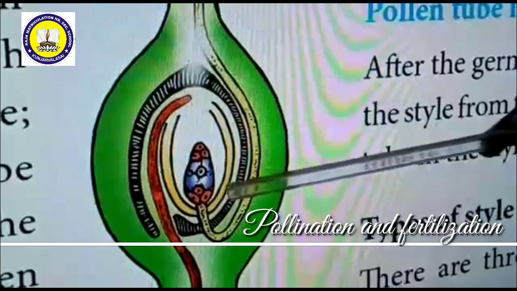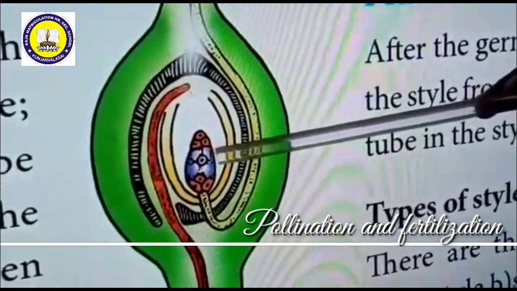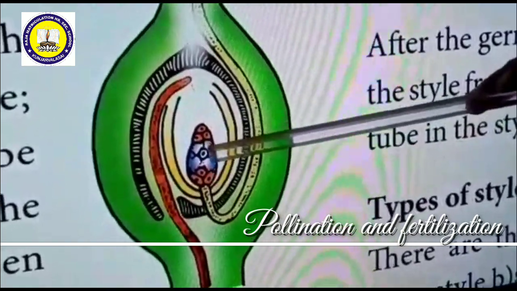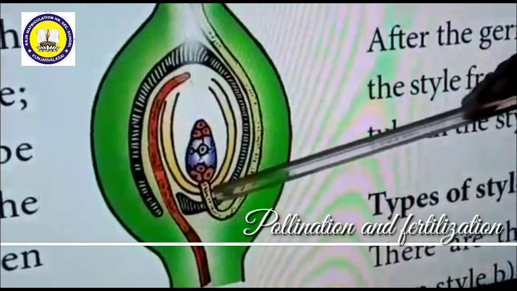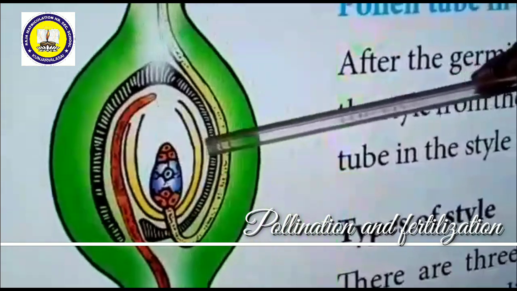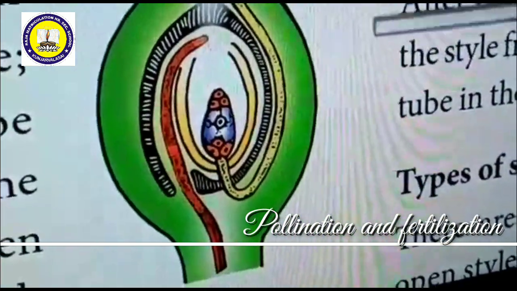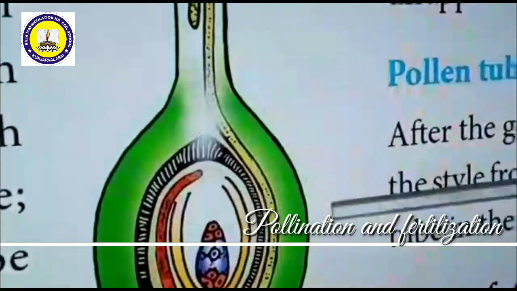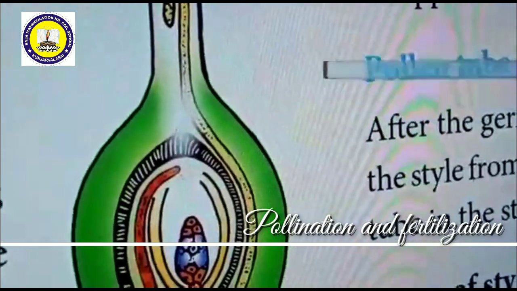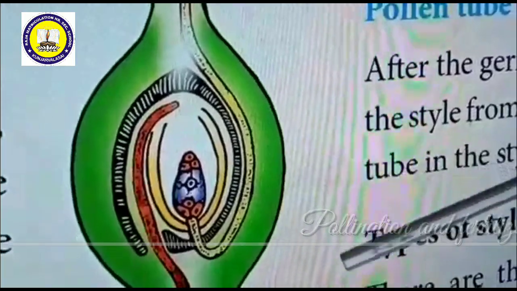What is triple fusion? One of the male gametes is haploid, and the two polar nuclei together are diploid. One haploid fuses with the diploid to form a triploid. That is why it is called triple fusion. The primary endosperm nucleus, PEN, will be formed. This PEN divides by mitotic cell division to produce endosperm, which will be the nutritive food for the developing embryo formed by syngamy later on.